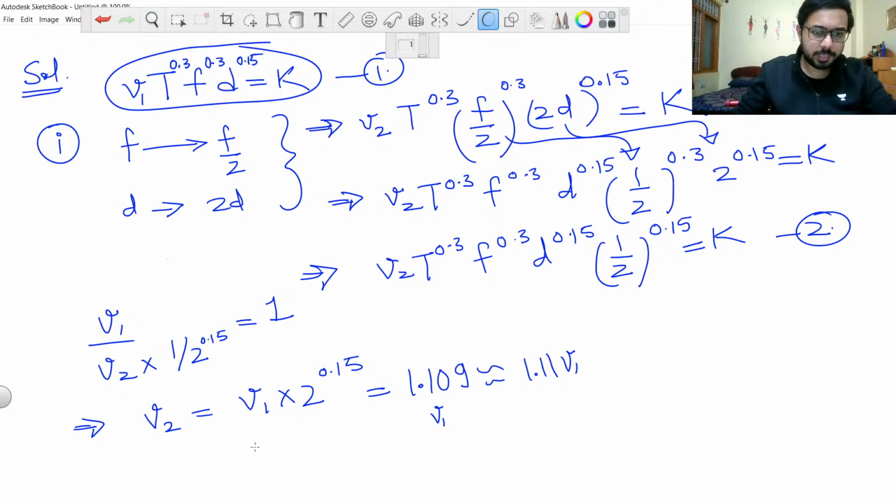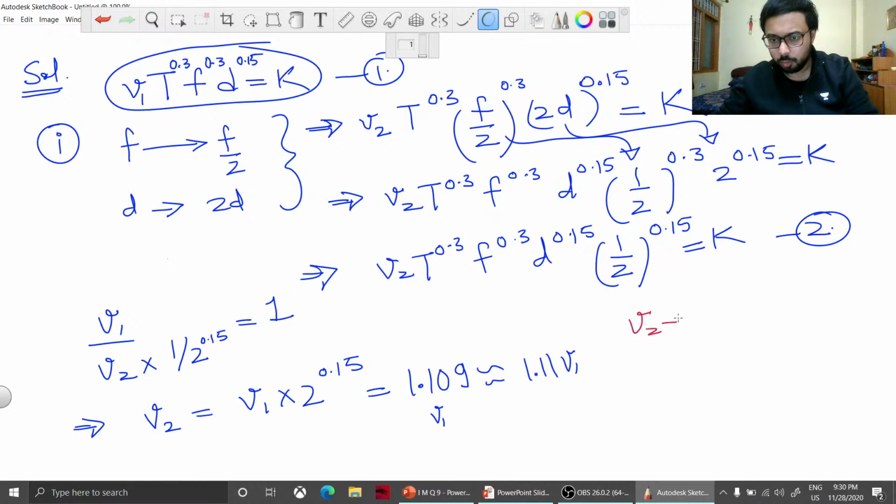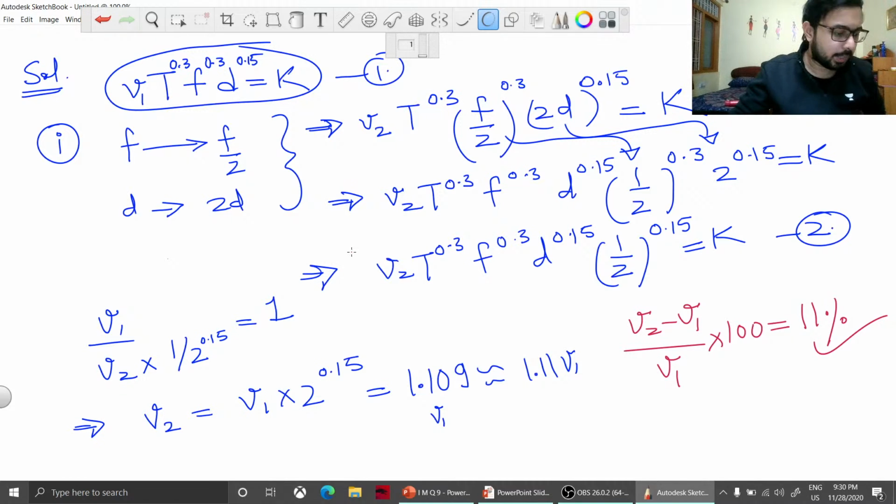So now percentage change is calculated by this formula, v2 minus v1 divided by v1. Let me change the color of my pen and write the percentage change. It is v2 minus v1 divided by v1 into 100, and v2 is 1.1 v1, and we will be getting from here 11%, which is the correct answer. So the correct answer is coming out as 11% change.